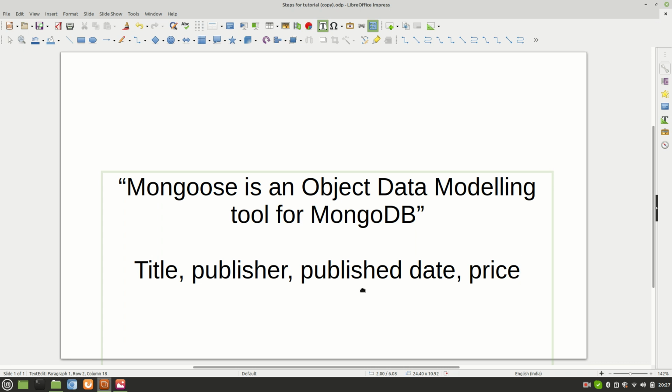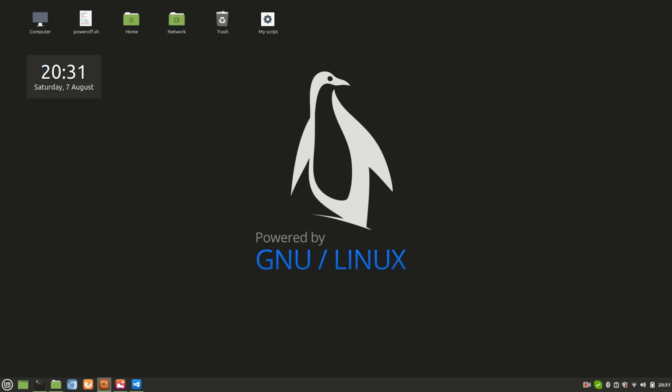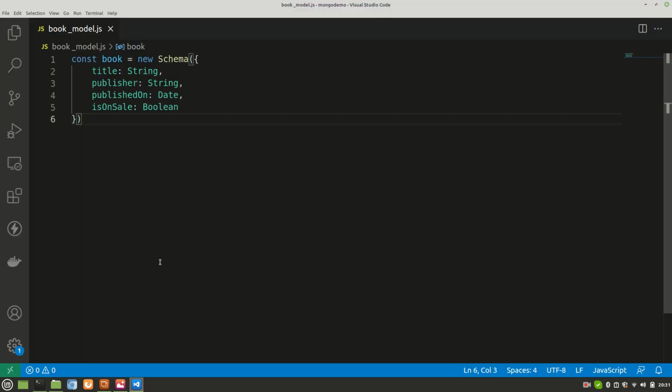We'll not write any code today as well, but just to give you a small exposure, this is how a schema should look. This is how we model our data. Let me go back to the code. I have created a minimal schema for that. So this is how it should look. However, it will contain a lot more information than this, but yes, we'll be using a schema, and this is how we create the structure. This is how we model our data.